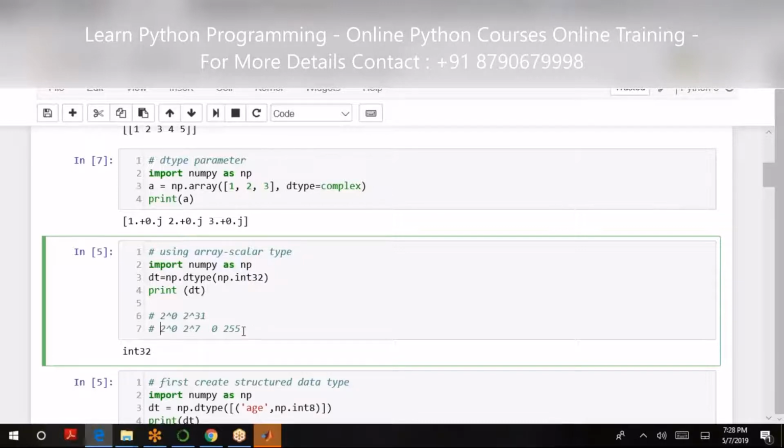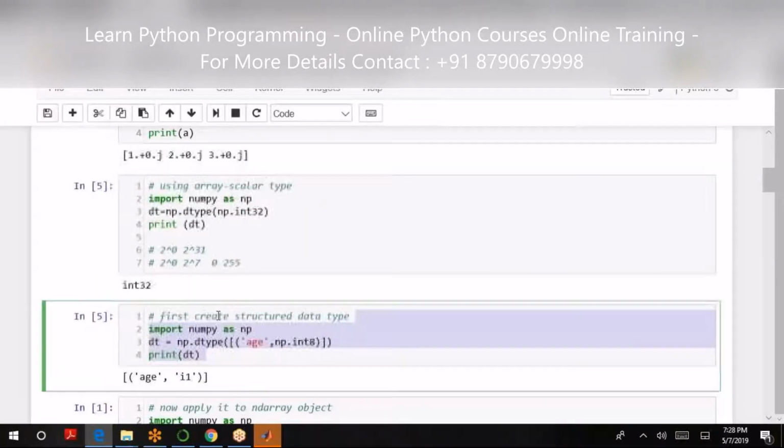Obviously, I'll be able to hold more values in integer 32-bit than integer 8-bit. It will only give me 2 raised to 7 maximum, while this one will give me up to 32-bit.